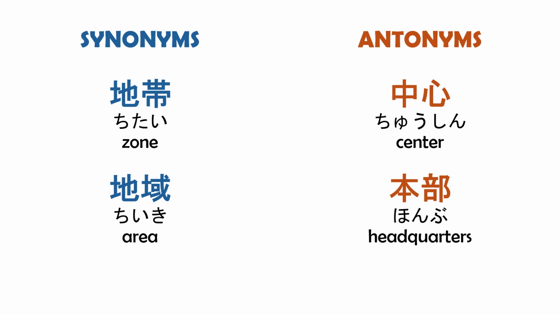The most common antonyms of ku are chushin, which means center or central area, often referring to the heart or core part of something, and honbu, which means headquarters, focusing on the main or central organizational point, contrasting with the segmented nature of ku.